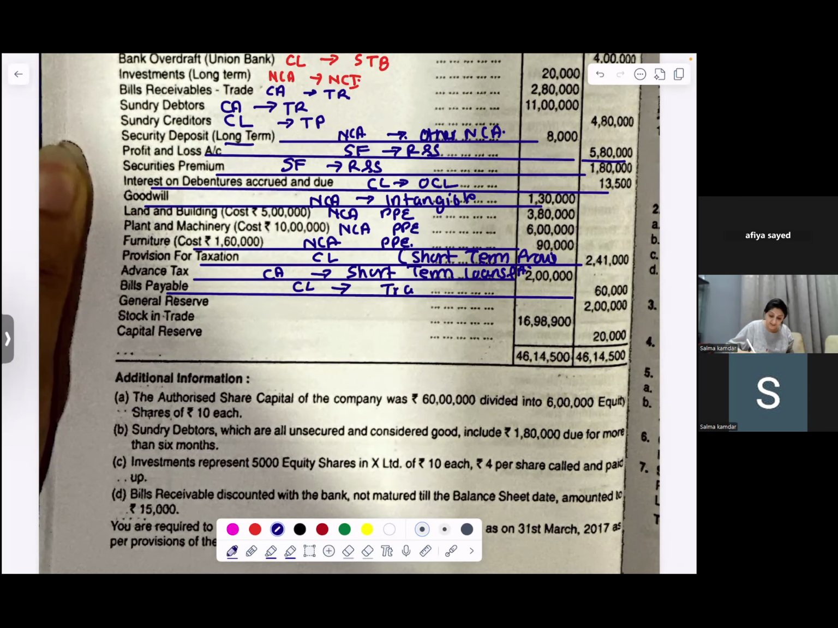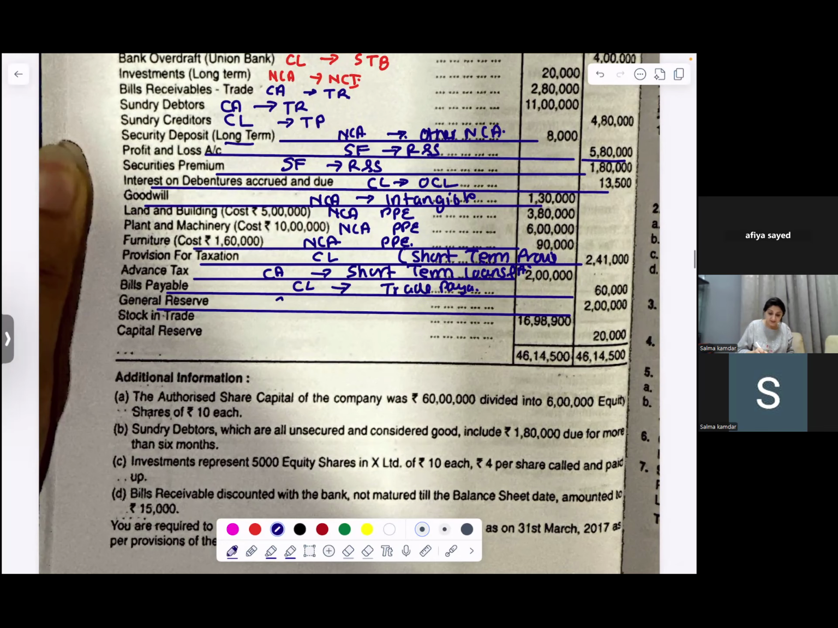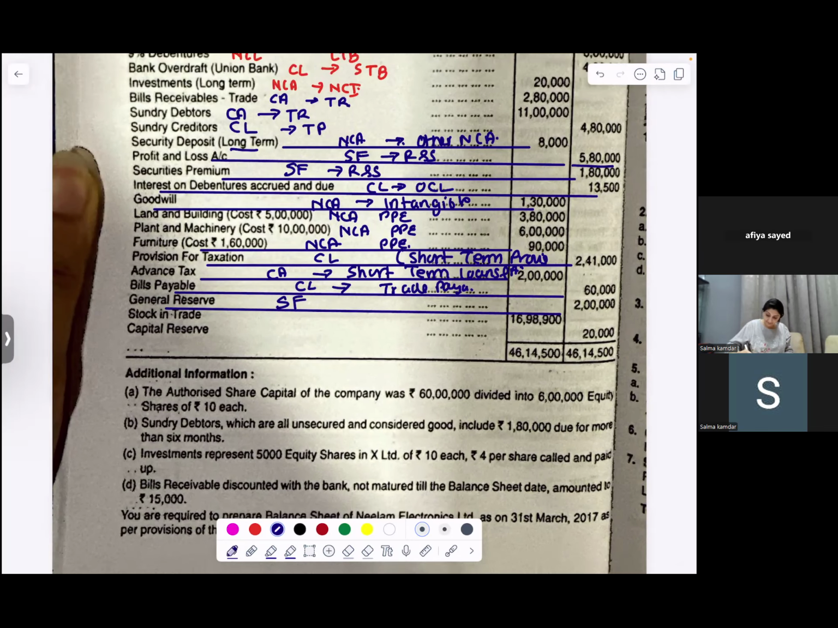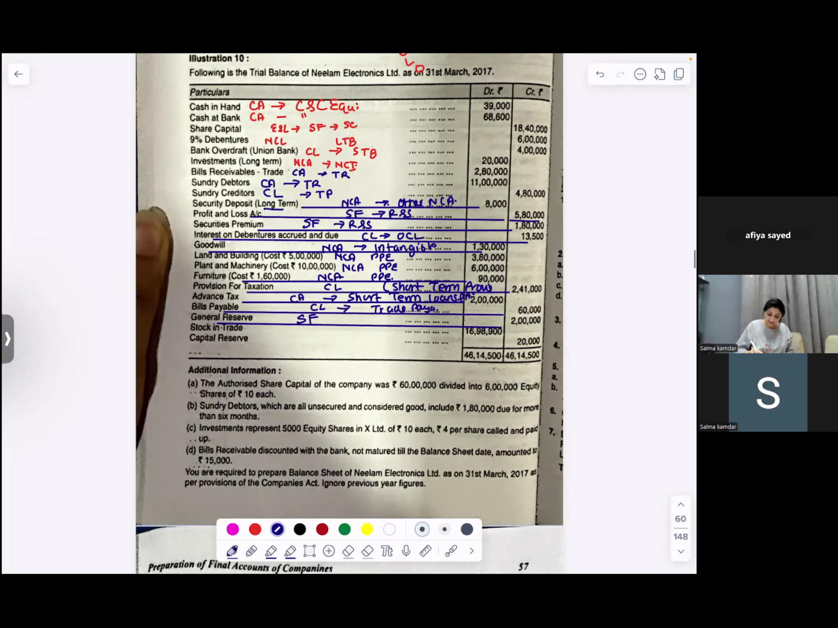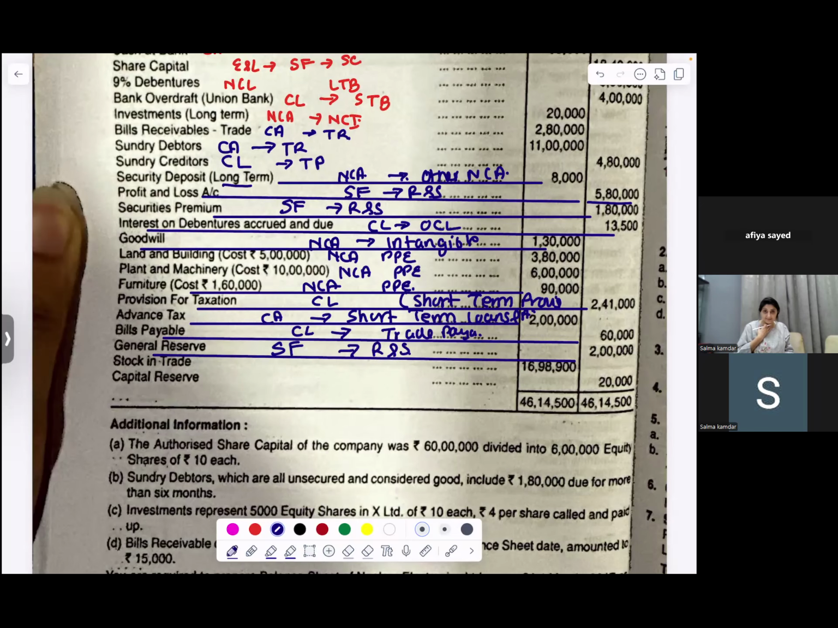Bills payable goes under current liabilities, in trade payables. General reserves go under shareholders' funds, in reserves and surplus. Stock in trade goes under current assets, inventories. Capital reserves go under reserves and surplus, in shareholders' funds.